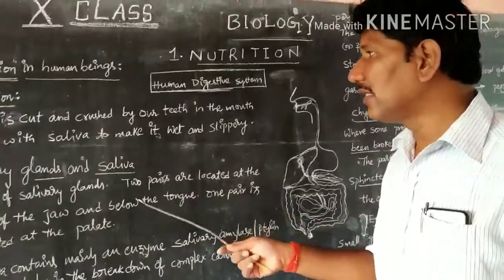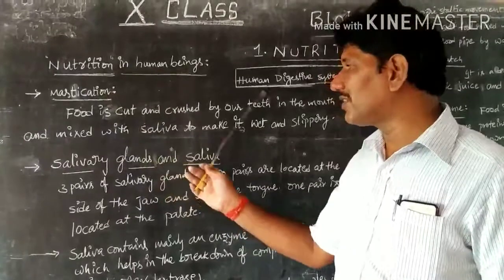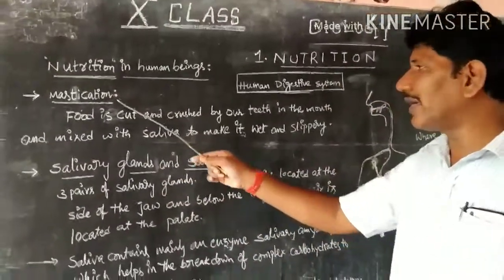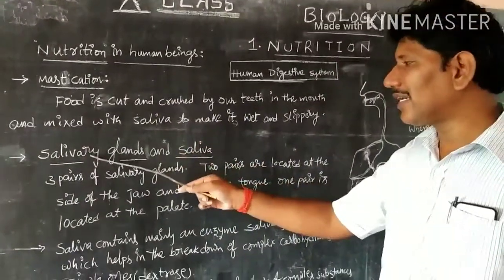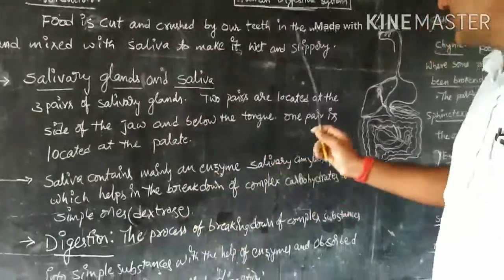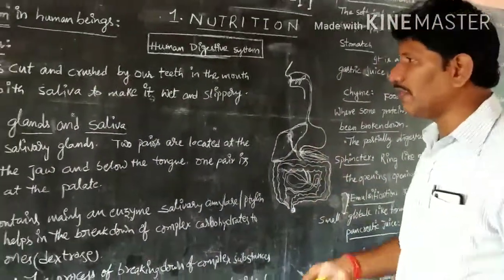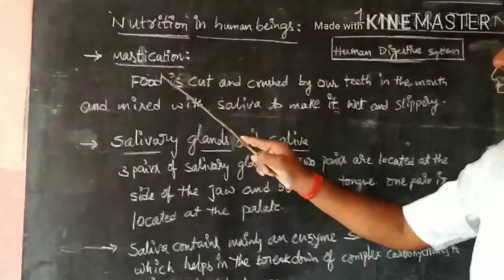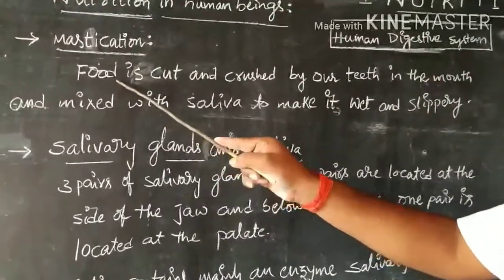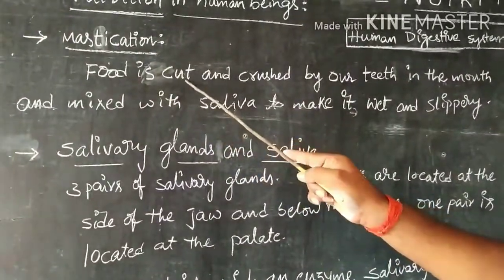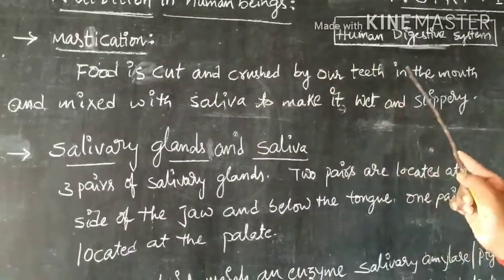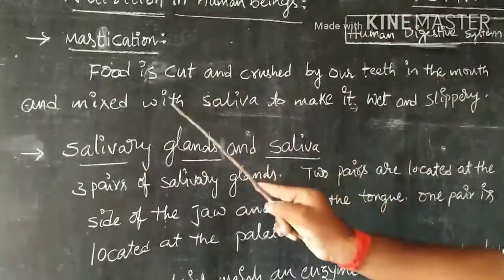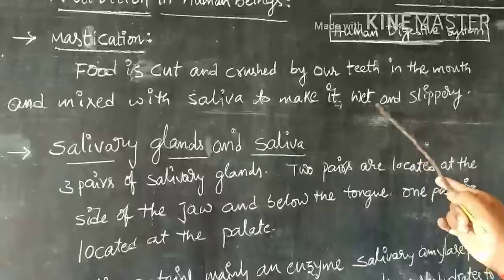First of all, we are going to learn some definitions according to this human digestive system. When we keep the food in our mouth, it is cut and crushed by our teeth and mixed with saliva to make it wet and slippery.